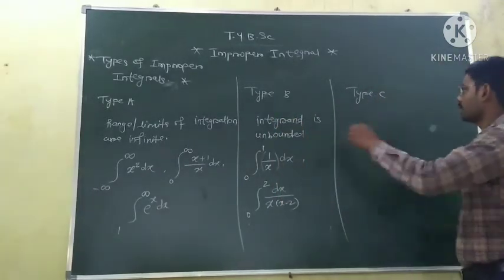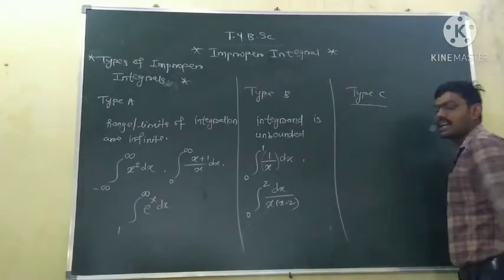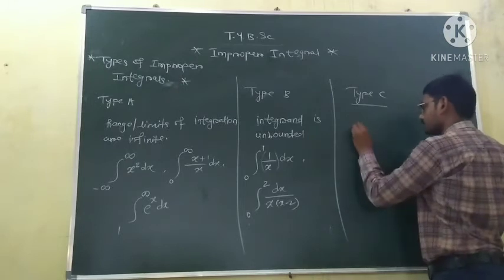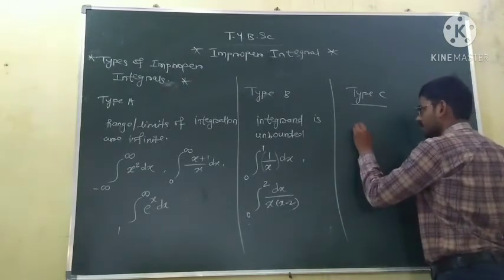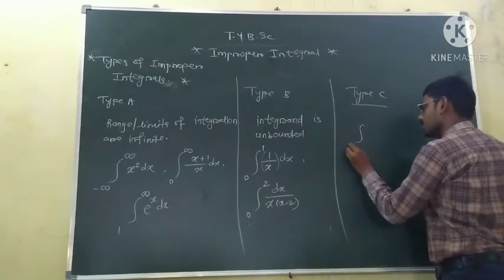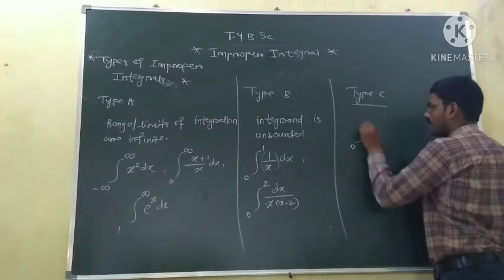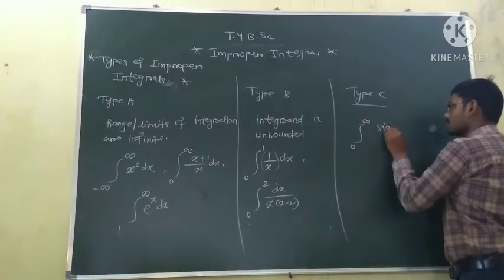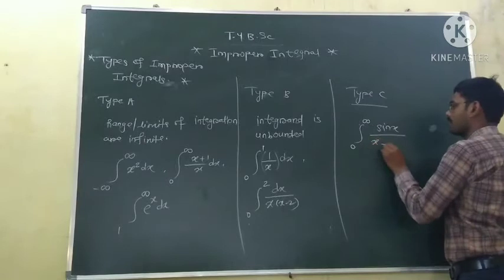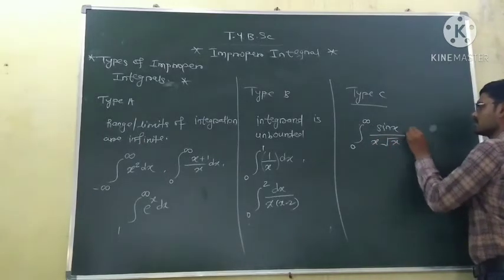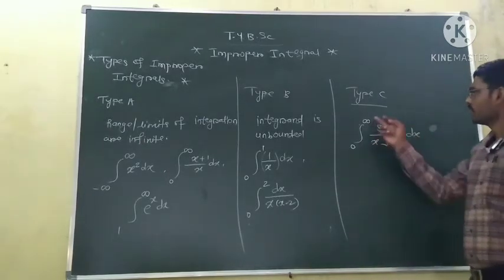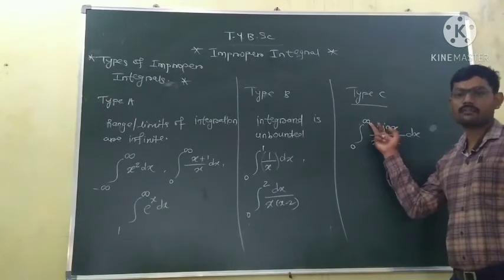So in this type, the integrals look like the integration from 0 to infinity of sin x upon x root x dx. Now see, here the limit is infinite.